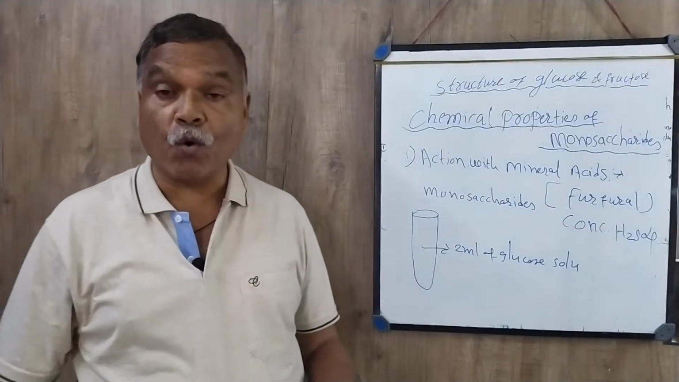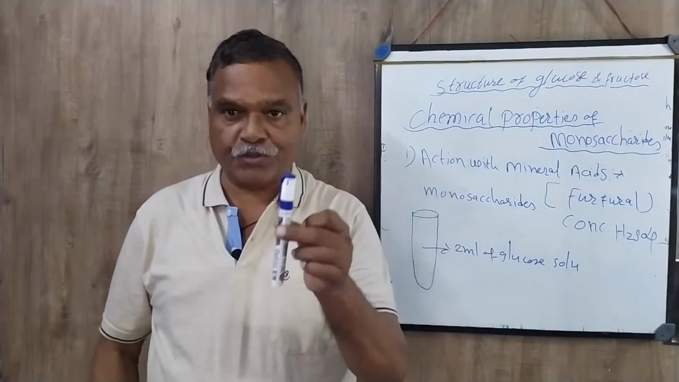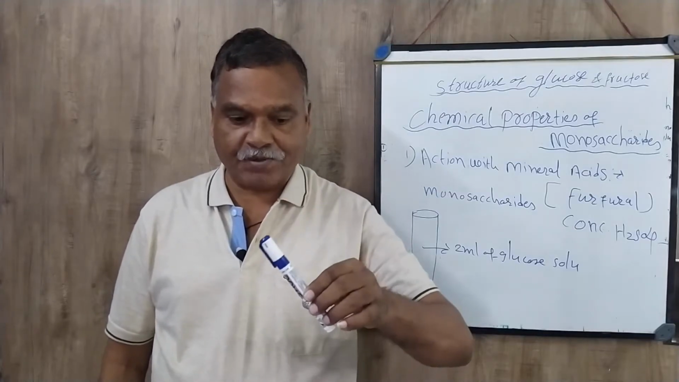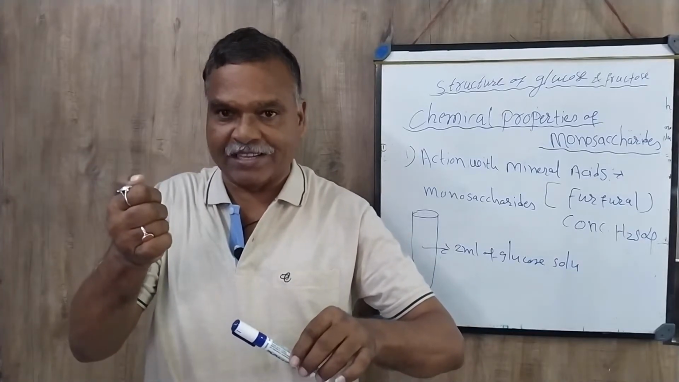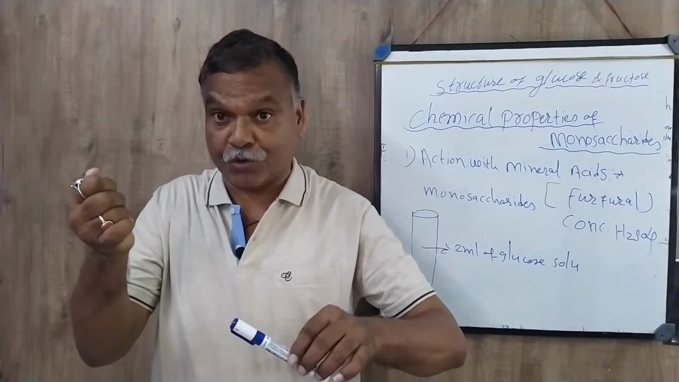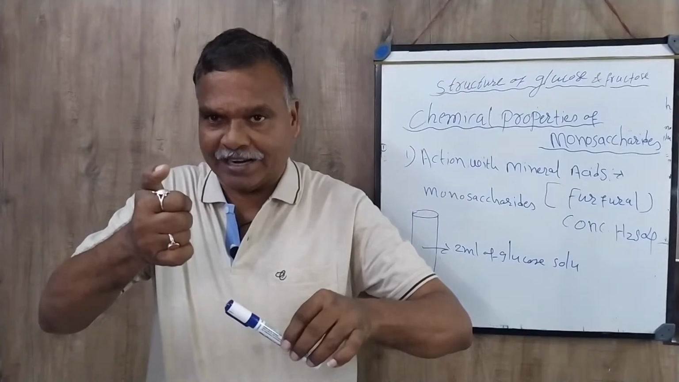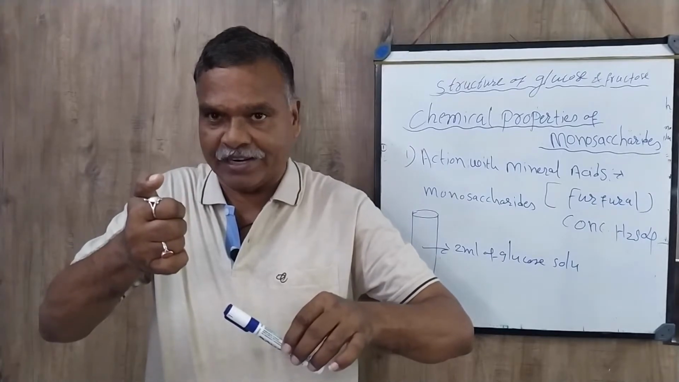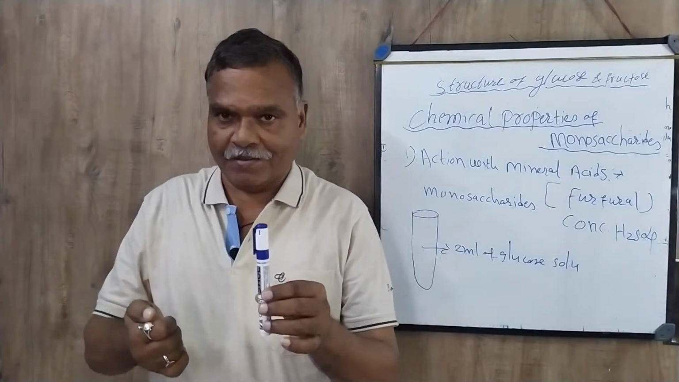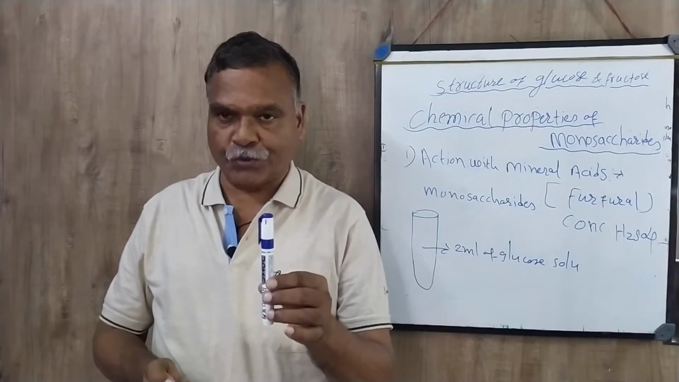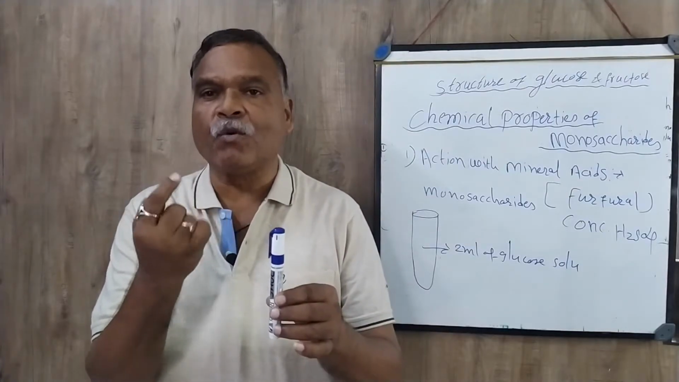Then you have to add the concentrated sulfuric acid. Suppose this is a test tube, and you keep it in a slanting position and add the concentrated sulfuric acid dropwise. The tip of the pipette should be inside the test tube, and you slowly release the drops of concentrated sulfuric acid. After releasing that, you bring the test tube back to the original position. You'll find a very fine ring that will be violet in color.